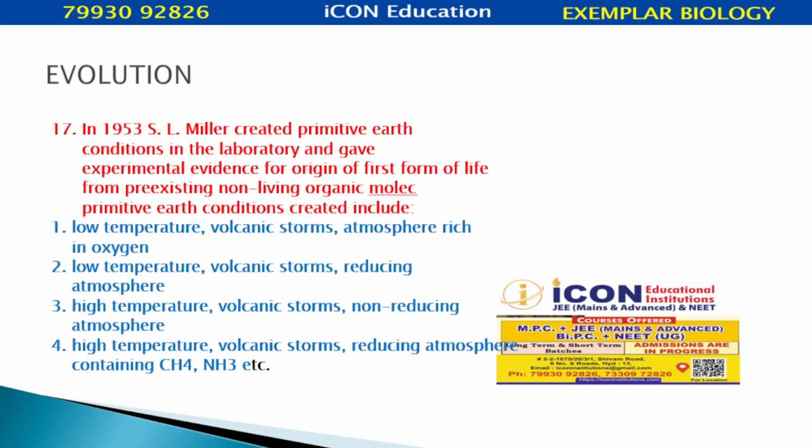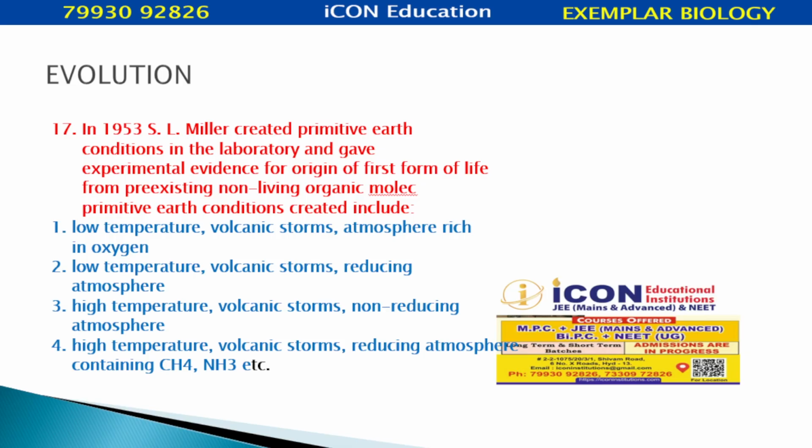In 1953, S.L. Miller created primitive earth conditions in the laboratory and gave experimental evidence for the origin of the first form of life from pre-existing non-living organic molecules. Primitive earth conditions created include: what are the primitive earth conditions they created?